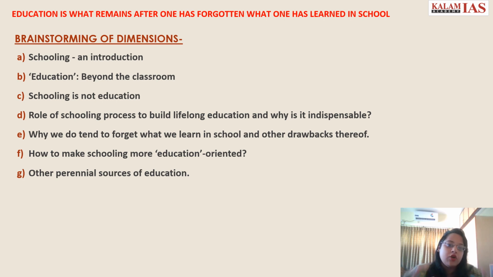Then you have to logically arrange those points. You have to decide what is my introduction, how I would be introducing this topic, which anecdote or quotation can go well with this topic. Then you come to the body part: which dimension should be coming first, what are the arguments under the dimension, what are the examples under the dimension, then what is the counter argument that should be coming towards the last part of the body, what is the way forward, how do I conclude this essay.